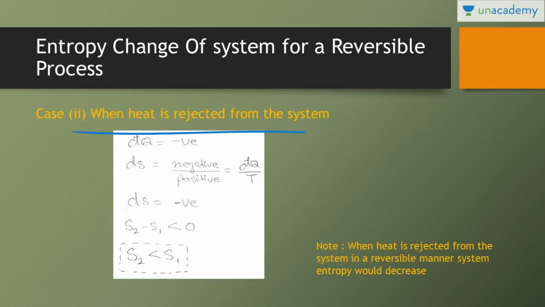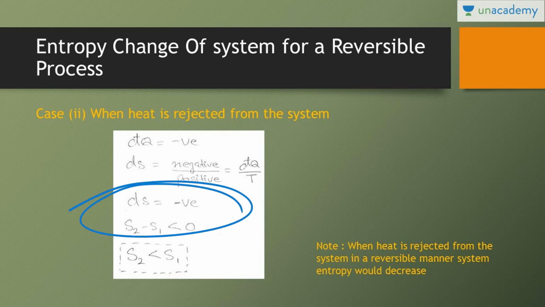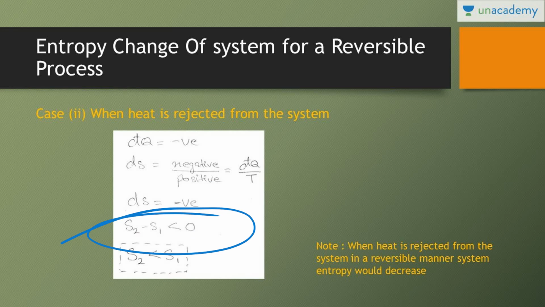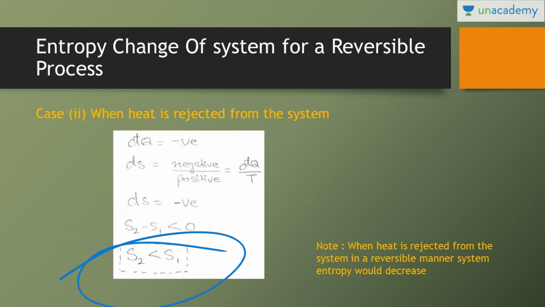Second, when heat is rejected from the system. Whenever heat is added to the system, system entropy would increase, final entropy is greater than initial entropy. Whenever heat is rejected from the system, dq is negative and ds is equal to dq by t. Numerator is negative and denominator is positive. That means ds is negative, that means S2 minus S1 is less than 0. That means S2 is less than S1. Final entropy is less than initial entropy.